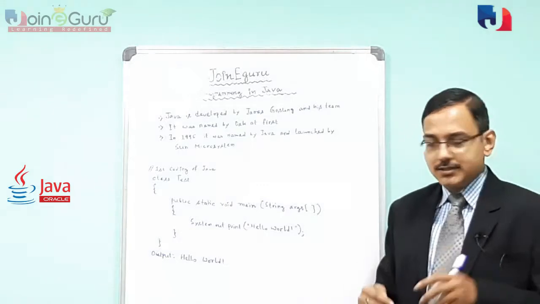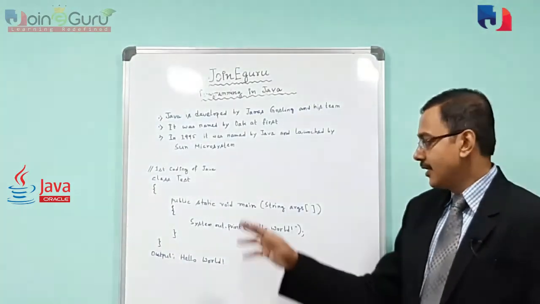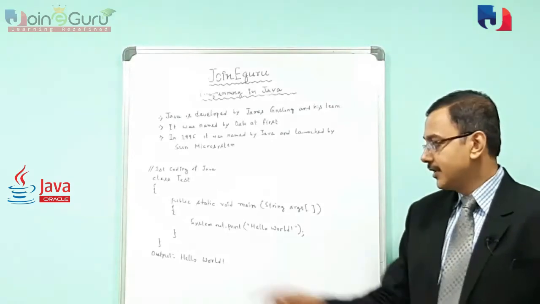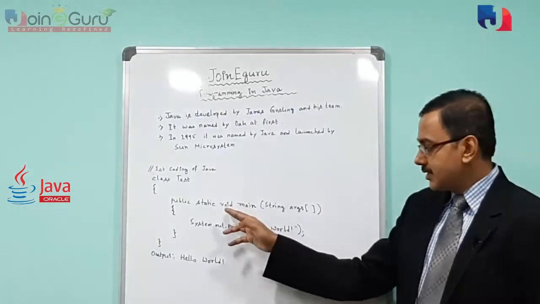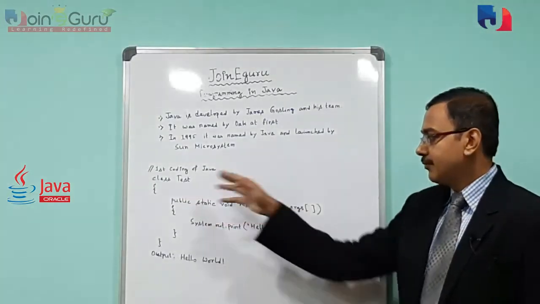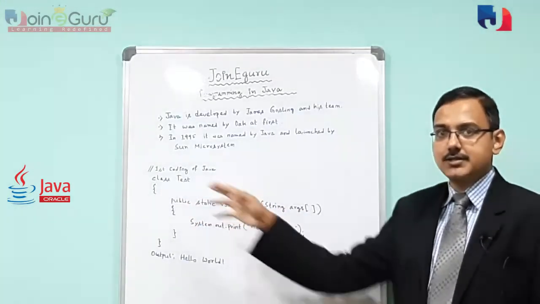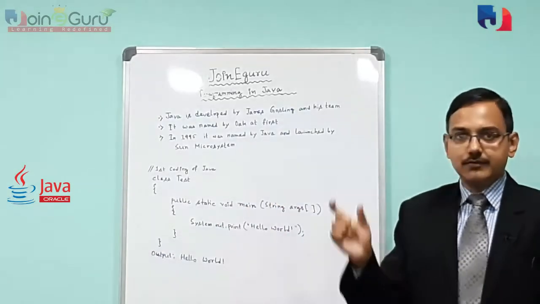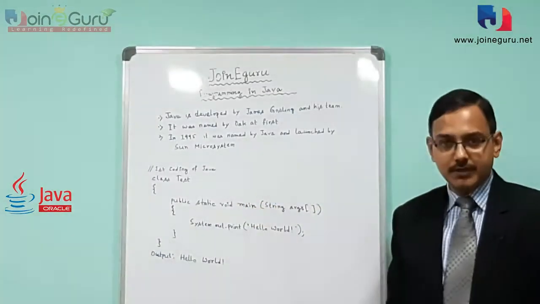We can change the sequence, but remember one thing: void is specified as the return type of main, so it must be placed before main. We can jumble the positions of public and static, as static public or public static, no matter, but always write void before main.